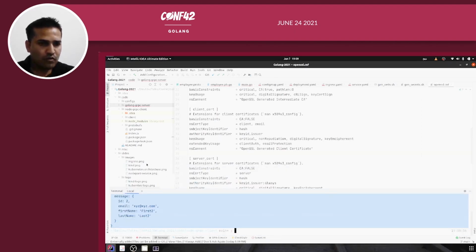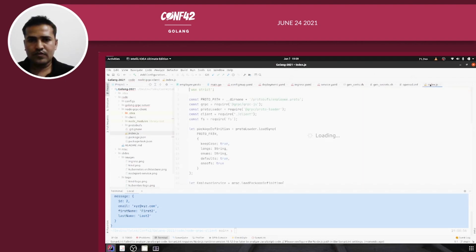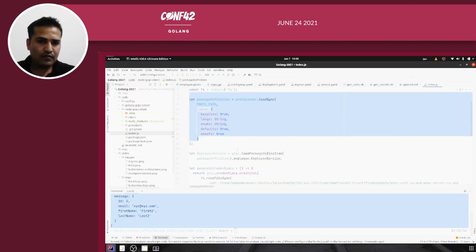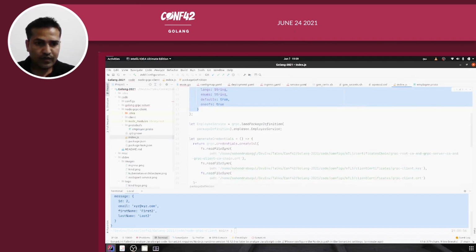So let me now walk you through the Node gRPC client code, right? I have index.js, which I ran basically. It's taking some time because I have got 2 other clusters running on my local as well. Yeah, so here you can see in index.js I'm using grpc-js, which is the gRPC library, and then using helper methods from that library I'm loading the protobuf file. In the protobuf directory we will have the same file here, right? Once I read that file, I create an employee service object, a JavaScript object.